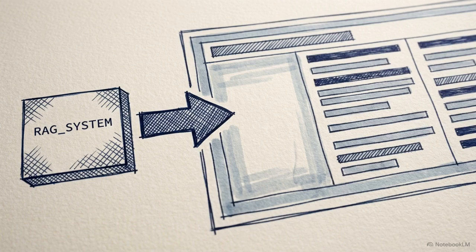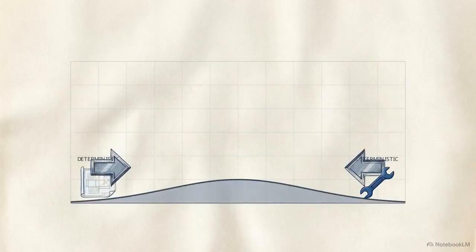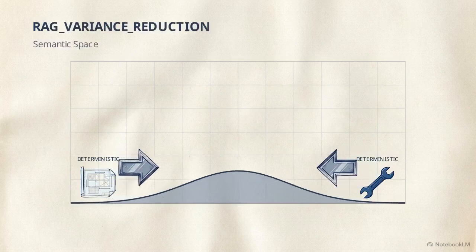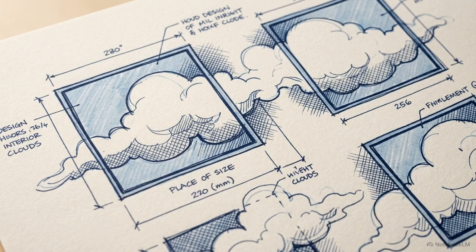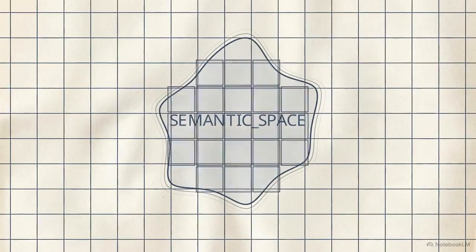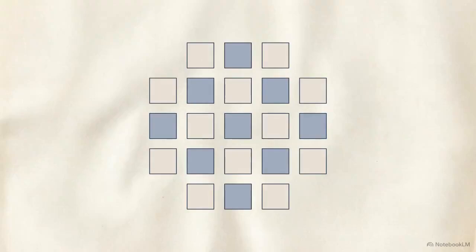Retrieval-augmented generation is often mistaken for a complete technical solution. RAG acts as a variance reduction tool, squeezing the distribution, but it remains anchored to the center. It does not enforce determinism. To succeed, we must build functional boundaries inside abstract hyperspace. This requires breaking the semantic space into isolated executable processes.